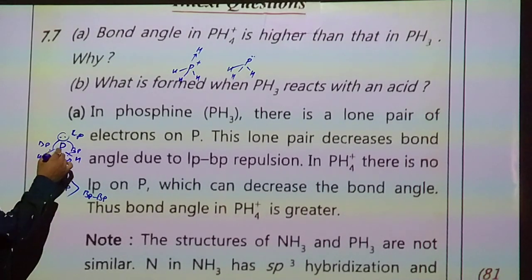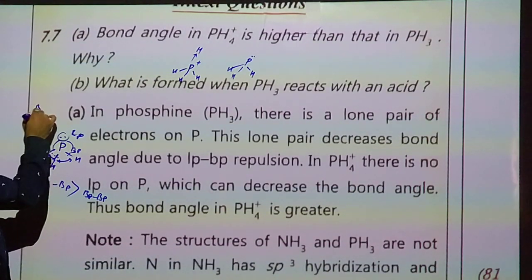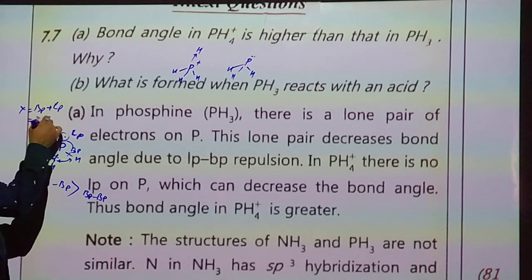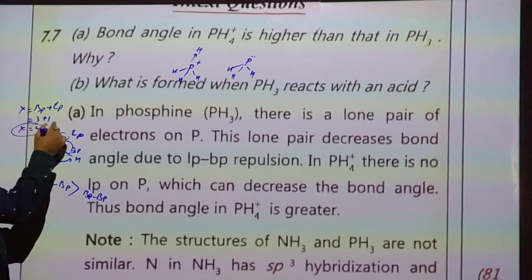With three bonding pairs and one lone pair, the hybridization is sp3.